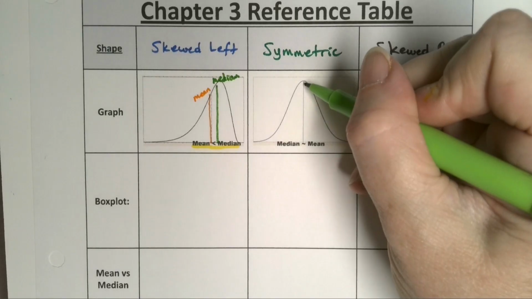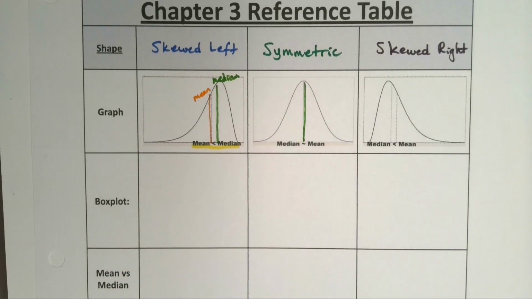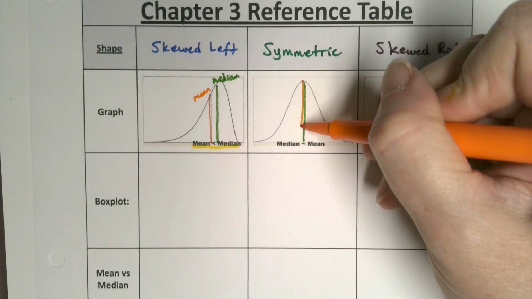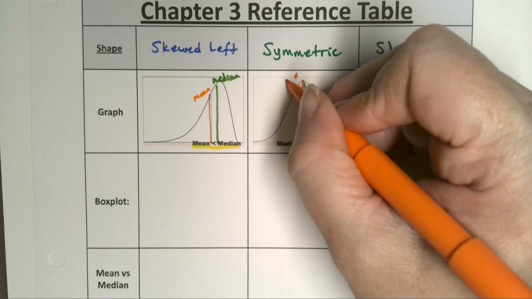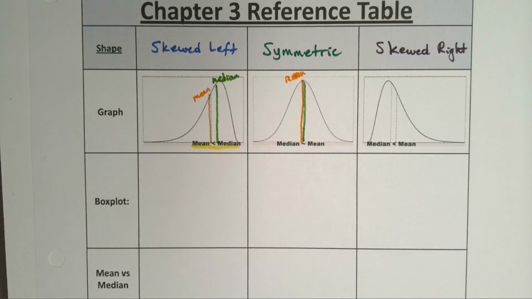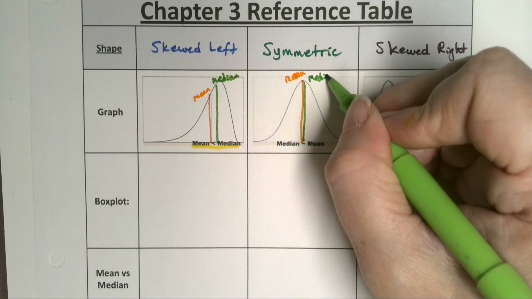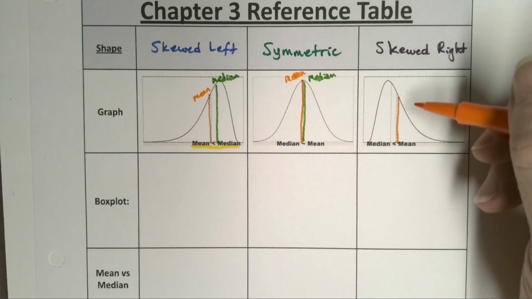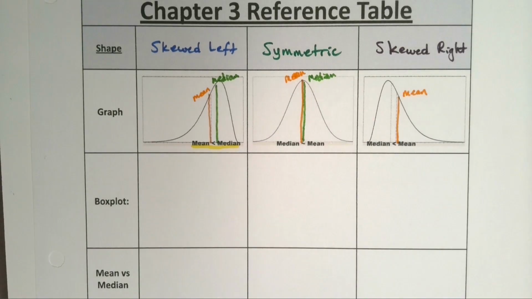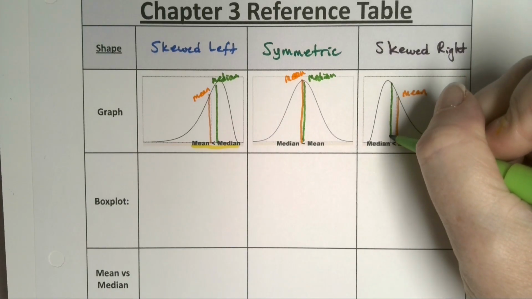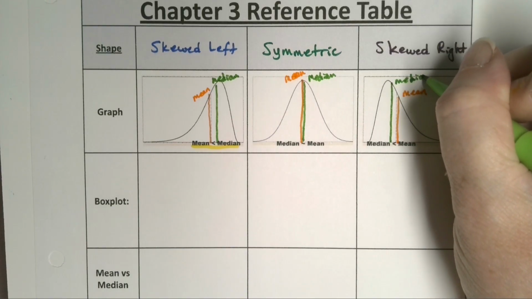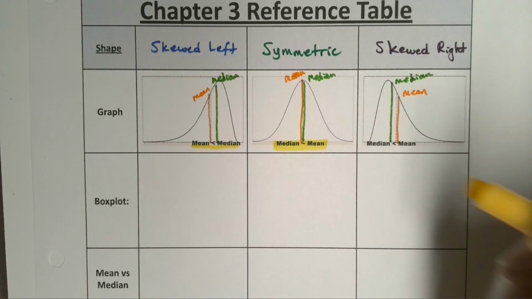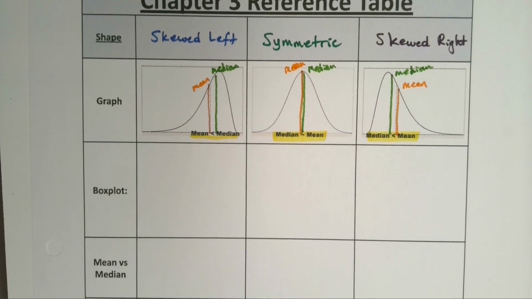When it's symmetric, they're basically at the same spot. So the mean and the median are basically on top of each other or very, very close to each other, and so it's fine, right? So mean and median are together. And when it's skewed right, the mean again is pulled towards the tail. So this would be the mean right here, and this other line right here would be the median. So when it's skewed left, the mean is less than the median. When it's symmetric, they're basically the same. And when it's skewed right, the mean is greater than the median.